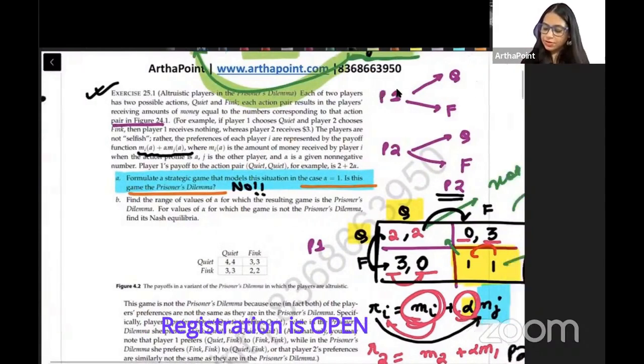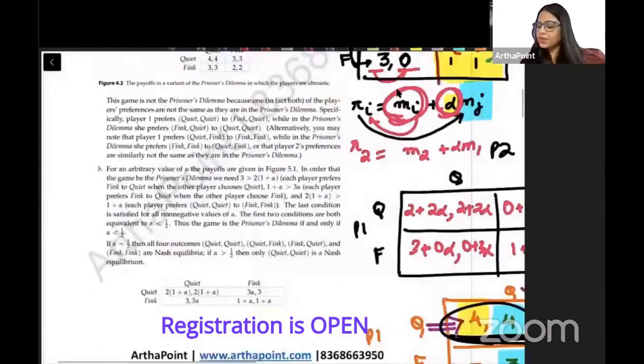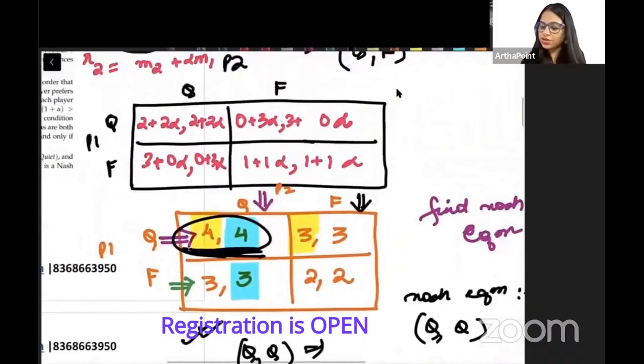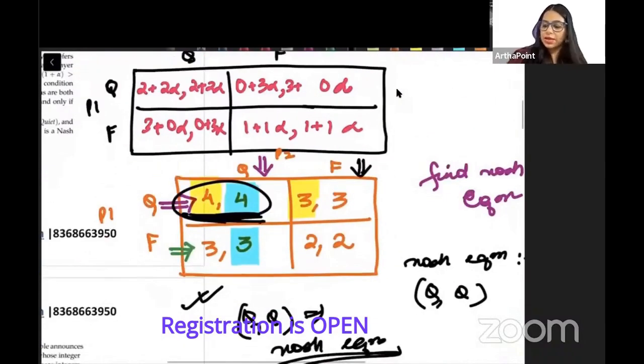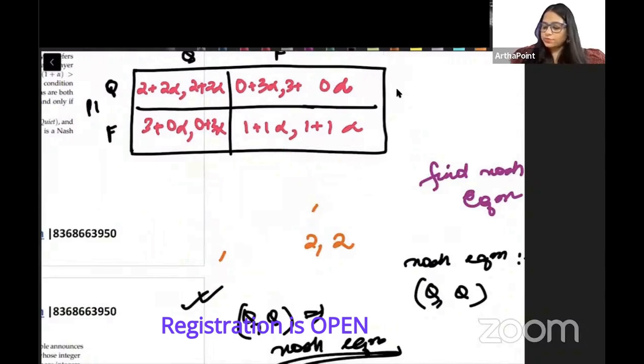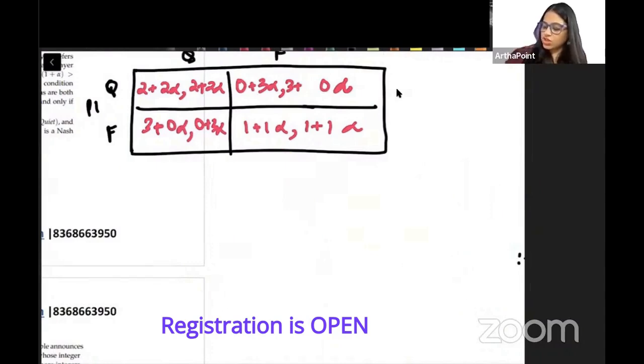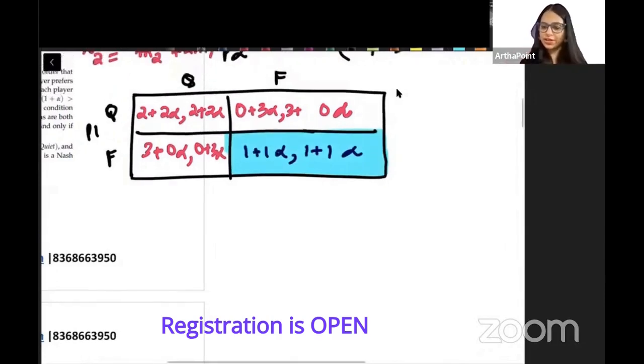Read out the second part. Find the range of values of alpha for which the resulting game becomes prisoner's dilemma. Now we want the resulting game to be prisoner's dilemma. It means that we want Fink, Fink to be Nash equilibrium. We want this to come out as Nash equilibrium. Okay, is this much clear? We want Fink to be Nash equilibrium.